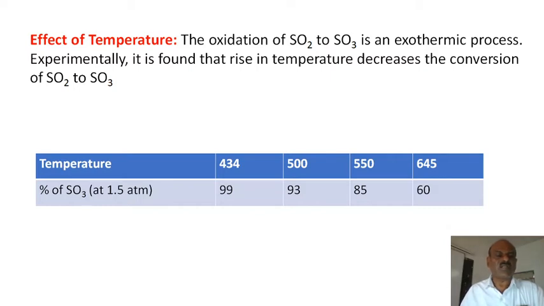This is the percentage of SO3 obtained at atmospheric pressure. So 434 is the standard condition to be maintained. Considering a 99% yield, the temperature is near about 435 degrees Celsius. When you increase the temperature, the yield of the reaction decreases. So the optimum condition has to be maintained.